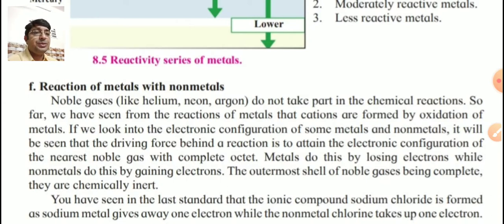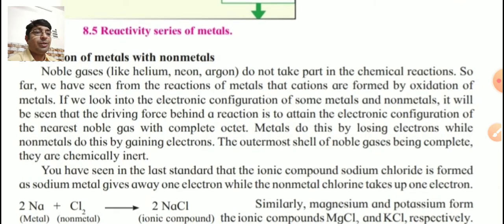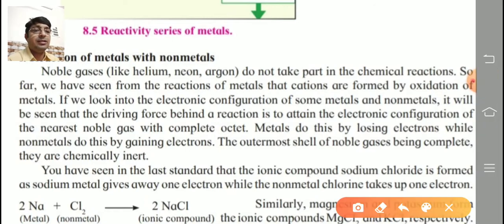If we look into the electronic configuration of some metals and non-metals, it will be seen that the driving force behind a reaction is to attain the electronic configuration of the nearest noble gas with complete octet. Metals do this by losing electrons and forming the positive ion, while non-metals do this by gaining electrons and forming the negative ion. After forming the positive ion, that is cation, and negative ion, that is anion, these positive and negative ions attract each other